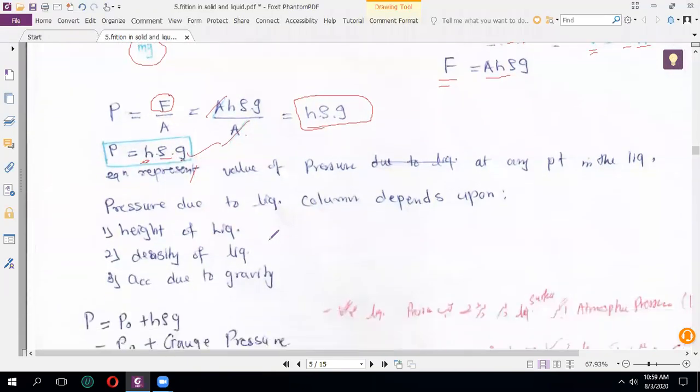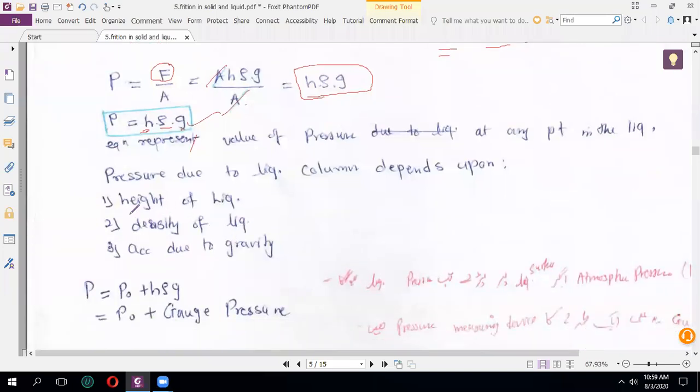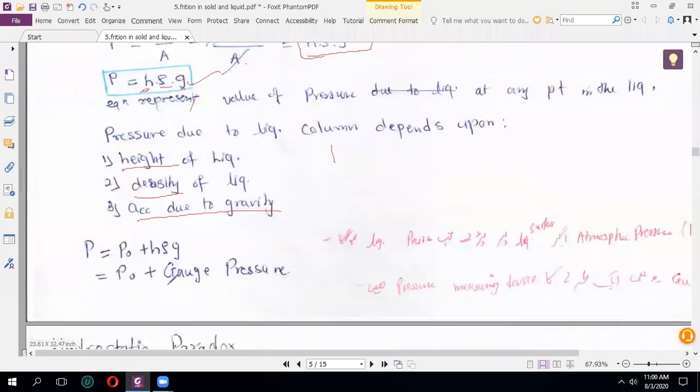और क्या फैक्टर है जो किसी लिक्विड के प्रेशर पे डिपेंड होते हैं? तो there are three factors which depend on. First is height. If the height is less, so the pressure exerted by the liquid column might be higher or lesser. Second is density. If the liquid density is very high, so the gravity pull is low. If the density is very low, that means the thickness is low, so the gravity is high. Understood? Third is acceleration due to gravity. How much gravity is pulling this liquid in the downward direction. I hope you understand.